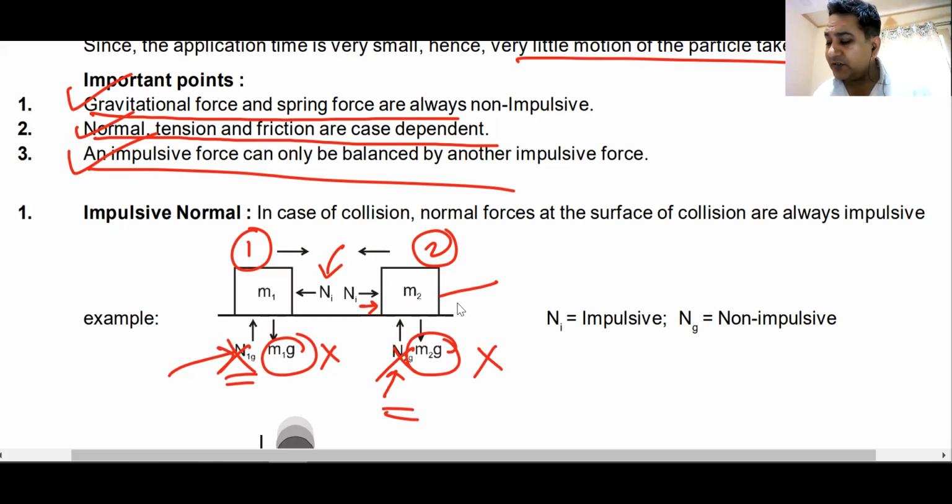The only impulsive forces here are the normal reaction on this body M1 and the normal reaction exerted by M1 on M2. These are the two impulsive forces acting on these two bodies. Can I have some reason that we understand this, sir?